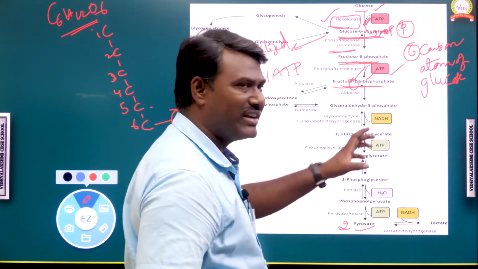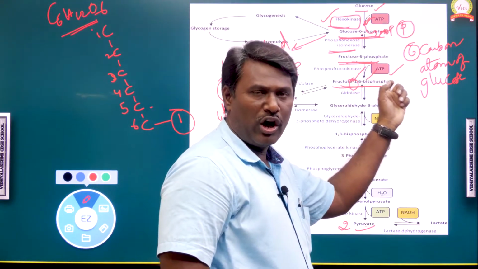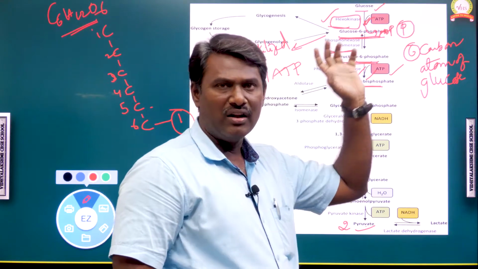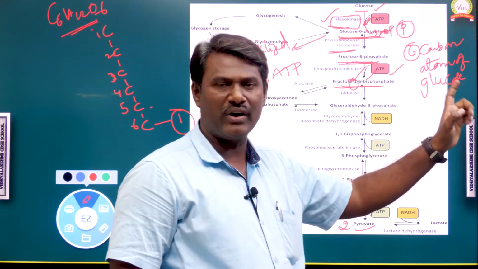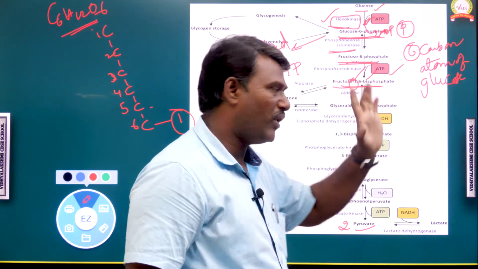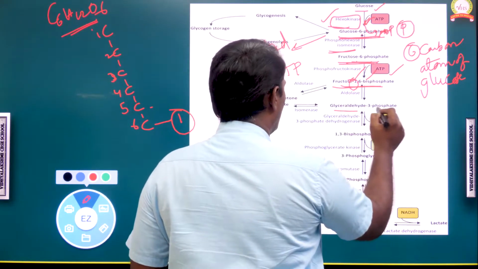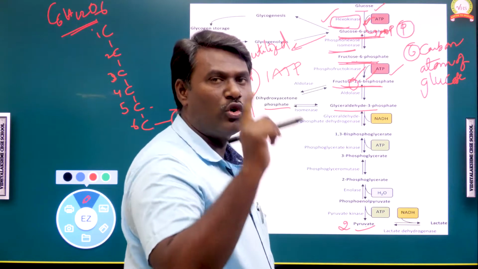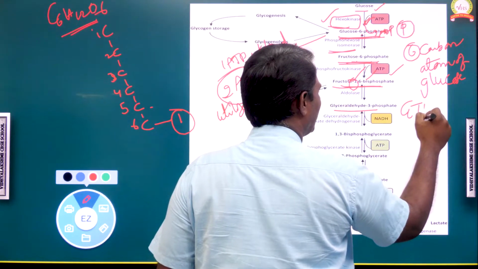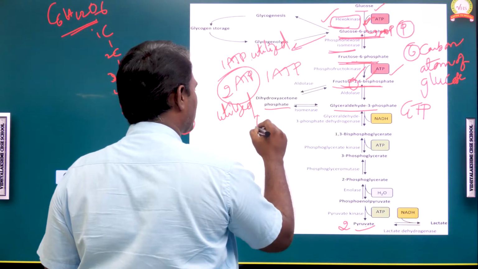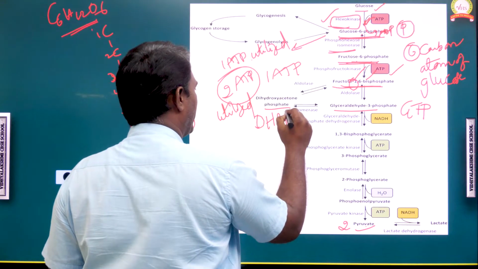Next, fructose 1,6 diphosphate or fructose 1,6 bisphosphate will convert into 2 intermediate components. One is GTP and the second one is called DHAP.